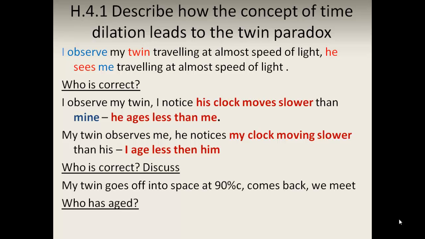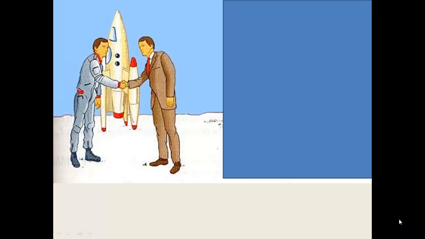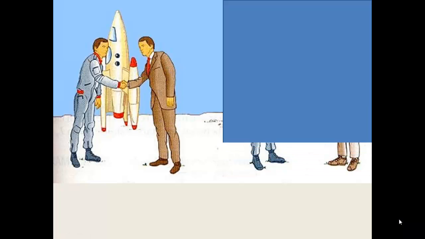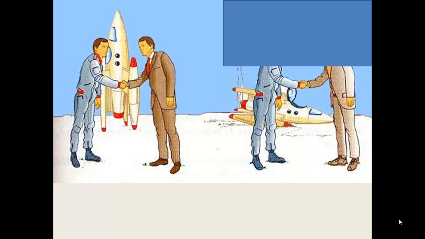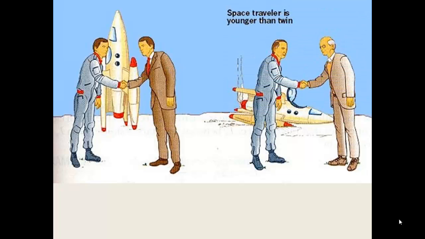So there's some kind of problem with this, and this is why it's a paradox. It's not possible for us both to be older than the other. You can't have A bigger than B and B bigger than A. It doesn't work. So when the spaceman comes back, we find that the one that has travelled, so to speak, is the one which has aged less.